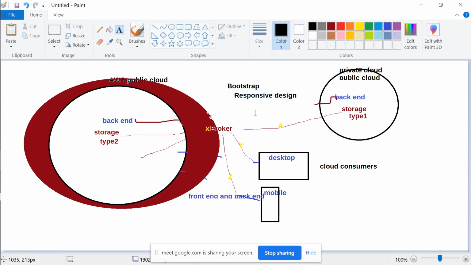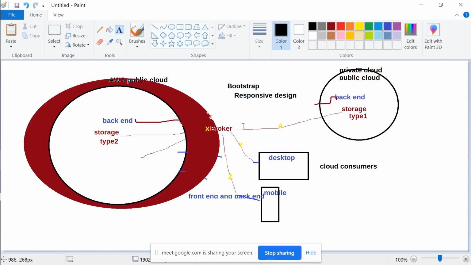It means I will design myself to fit your device. So if you're a desktop, I will fit myself. I will have all my JavaScript framework, HTML pages, everything created as per your desktop needs based on that resolution. If you are a mobile with this kind of network, I will respond in so and so fashion. So that's what responsive design would mean, and Bootstrap helps you to do that.